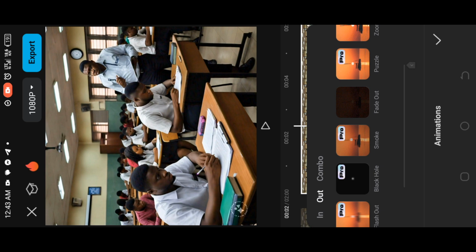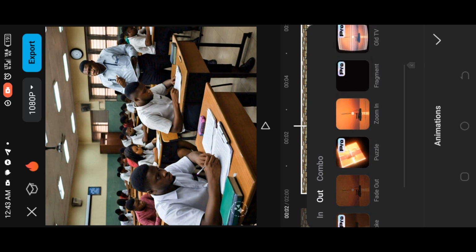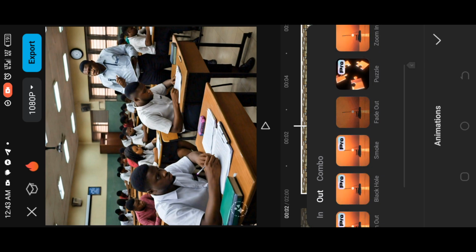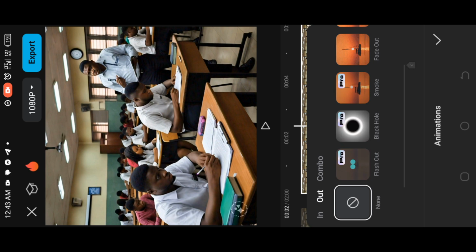Then the combo means the in and out together. For the out function, we have the flash, the black hole, the smoke, the fade out, and so on. I'm going to use the flash option. Can you see it?